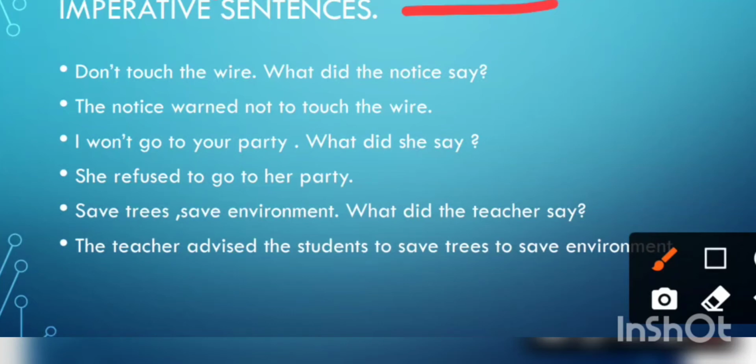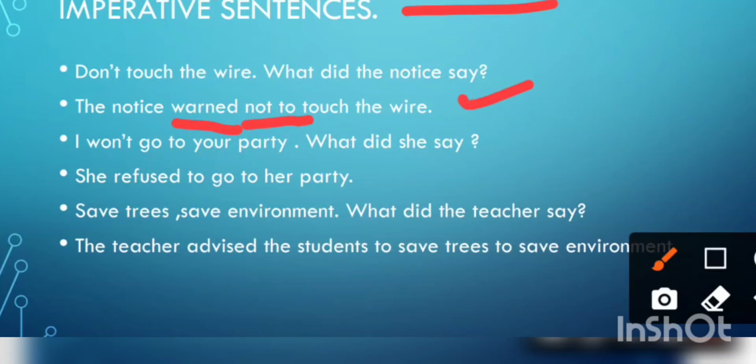Don't touch the wire. You must have read a notice. Don't touch the wire. Don't go inside. Such kind of instructions are there. So what did the notice say? The notice is giving a warning, so we will change the reporting verb into warn. The notice warned not to touch the wire.